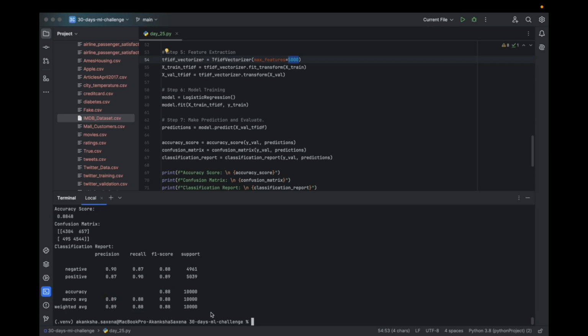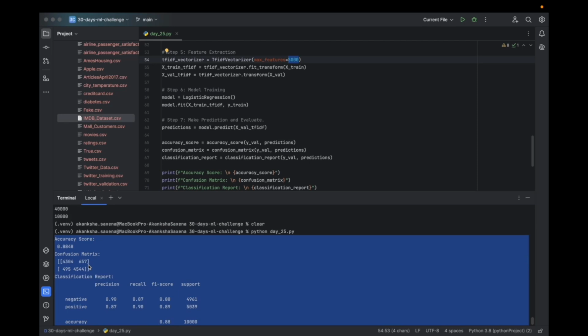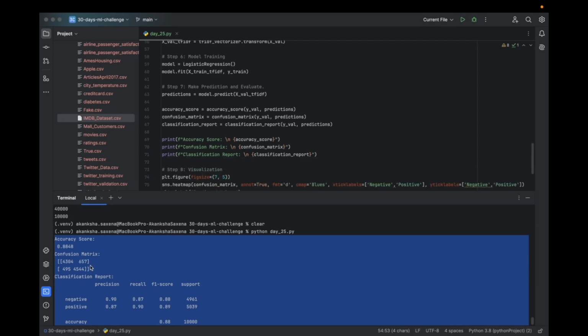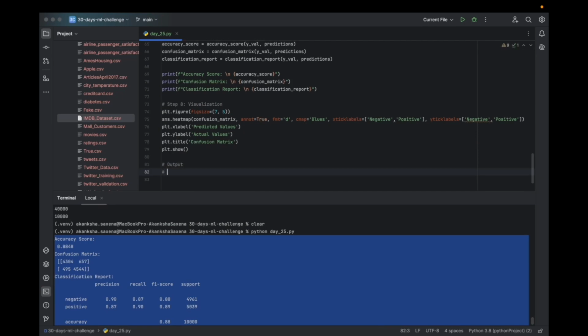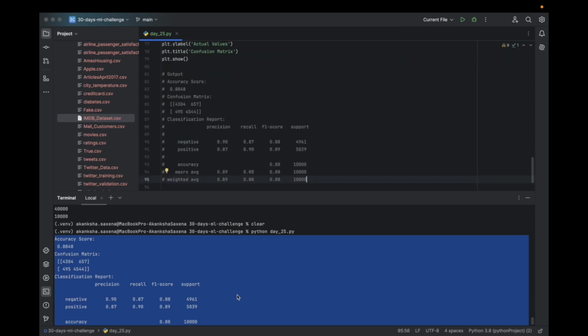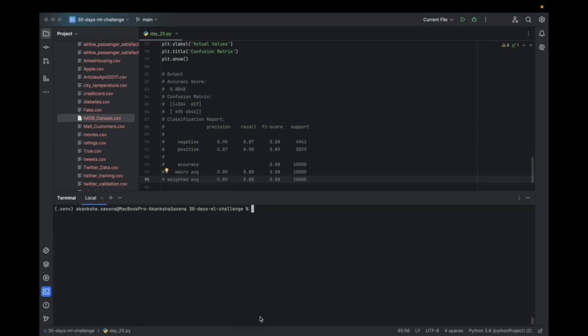So yes, let me mention it here. We have made sense out of the confusion matrix, and this is the same as we saw in the graph. Let me mention it so that whoever reads this code in future will get an idea of how the model is performing. So let's commit the code and be done with it.